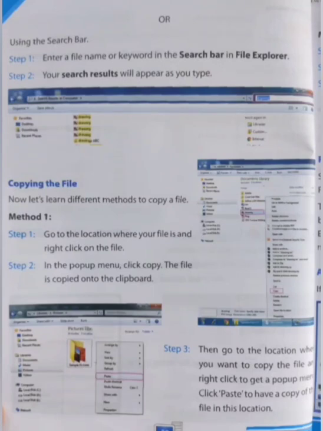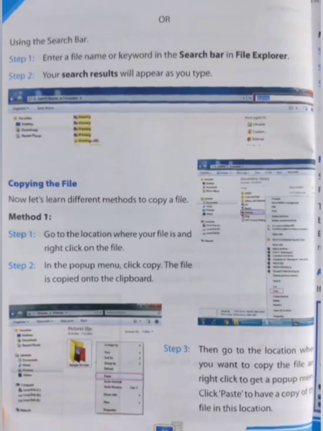A pop-up menu will appear in front of you, and step 2 is from that pop-up menu you have to click on copy. So the file is copied on the clipboard. Now step 3, go to the location where you want to copy the file and right click to get a pop-up menu, and then click on paste to have a copy of the file in this location.